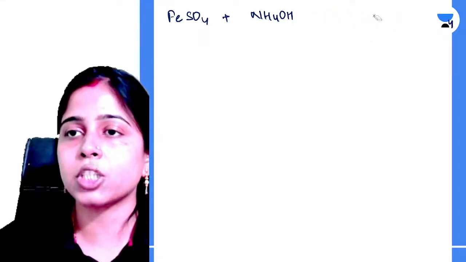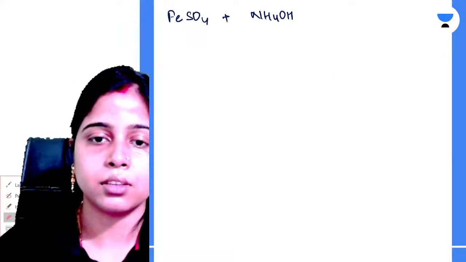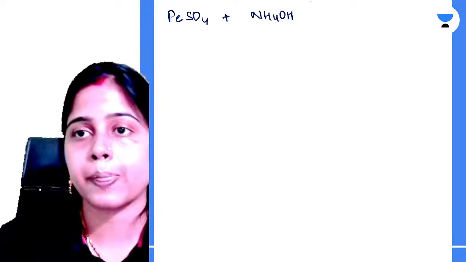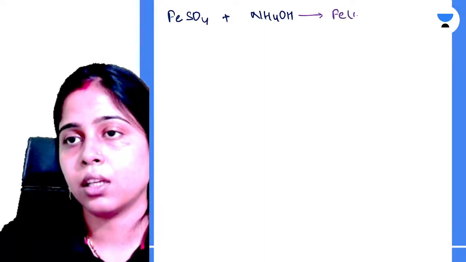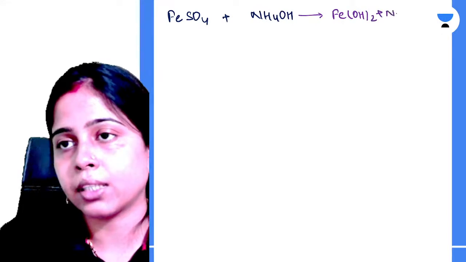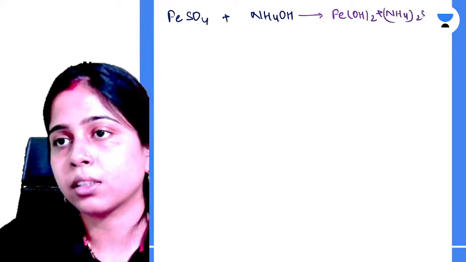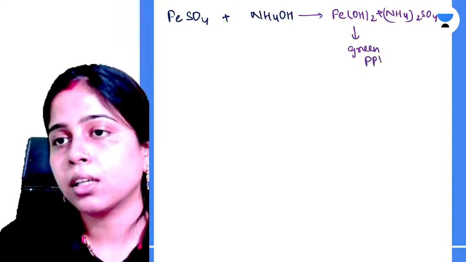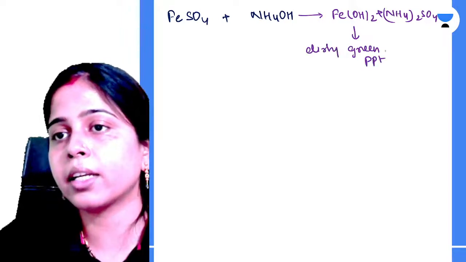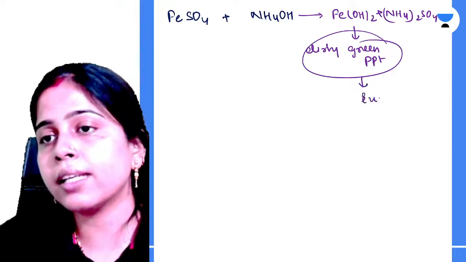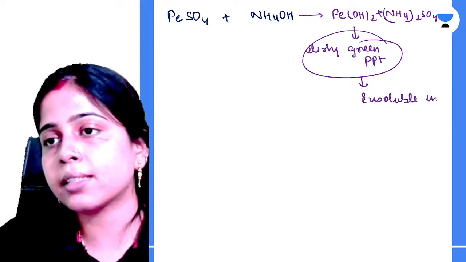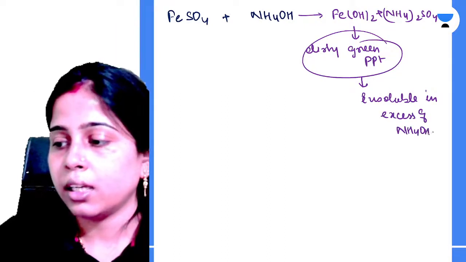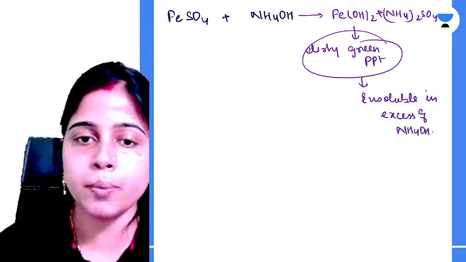Let me write this reaction properly. So this is happening. ठीक है? Ammonium sulfate. This is obtained as a green precipitate, not green, dirty green, basically dirty green precipitate, which is insoluble in excess of ammonium hydroxide. Okay, it is insoluble in excess of ammonium hydroxide.